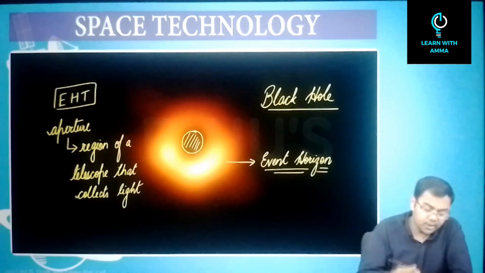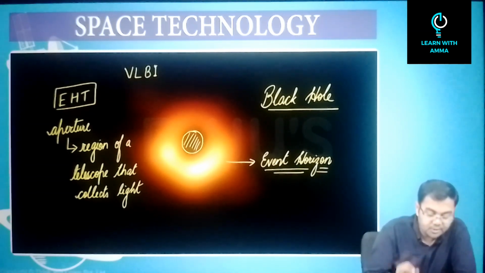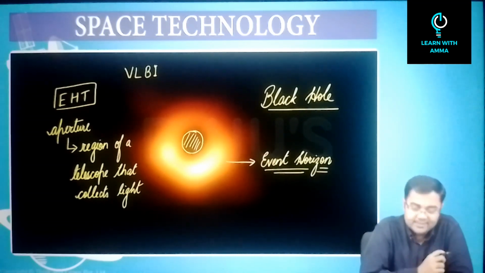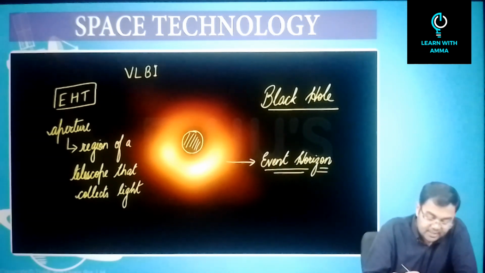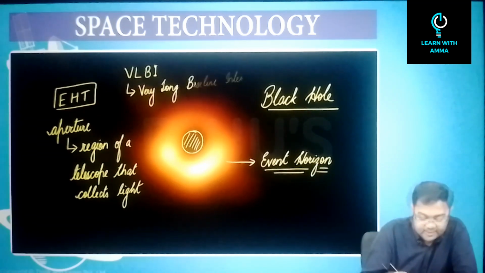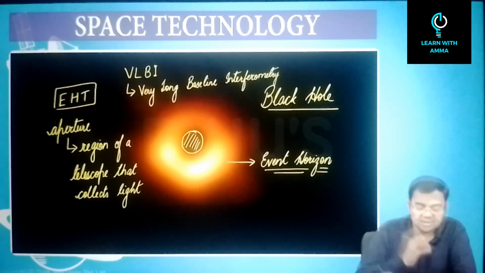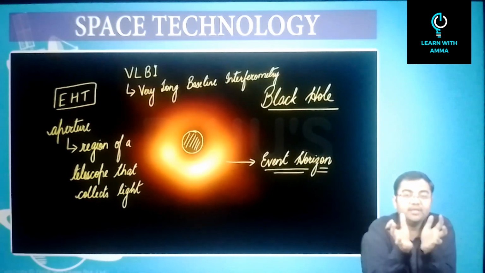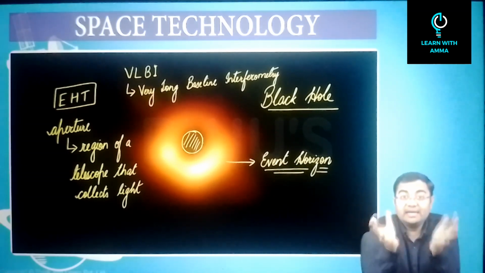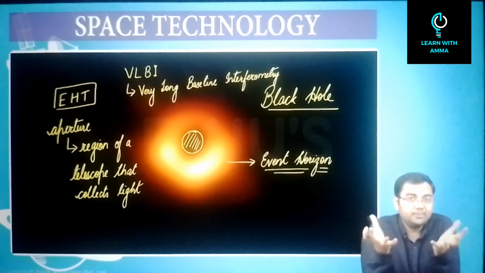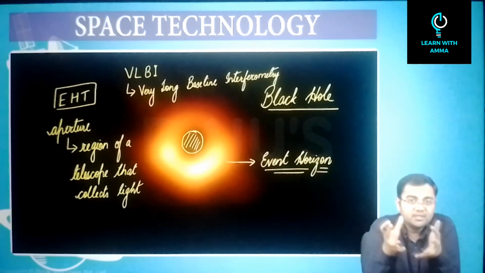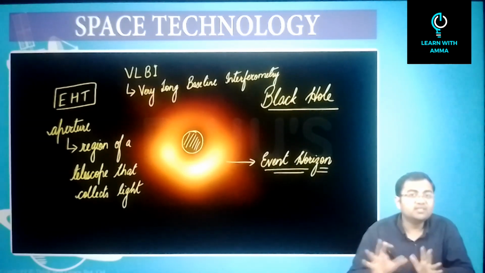At the same time, if you want, you can also note down the name of the process or the mechanism that is used to capture the image of a very far away object like this. This is called as VLBI, which basically stands for Very Long Baseline Interferometry. This is the phenomenon where so many apertures are together being taken and a virtual aperture, very large aperture, is being formed so that more light can be captured. This was the mechanism that was used by the Event Horizon Telescope to capture this first black hole. So these are few things that you should know about